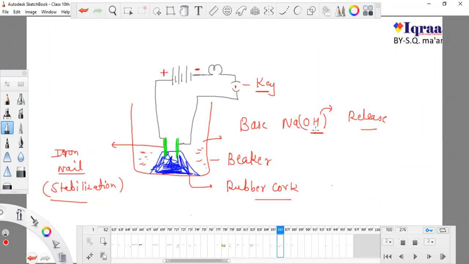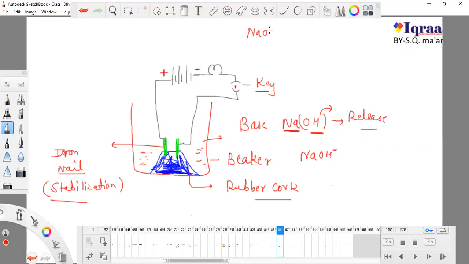So this is filled with a base. You can fill it with any type of base. Here I am using sodium hydroxide. It can release its OH ion, that's why it is a perfect base. Now in this test tube, as soon as I close the circuit, there will be a partition of NaOH, and NaOH will ionize, or I can say it will break.